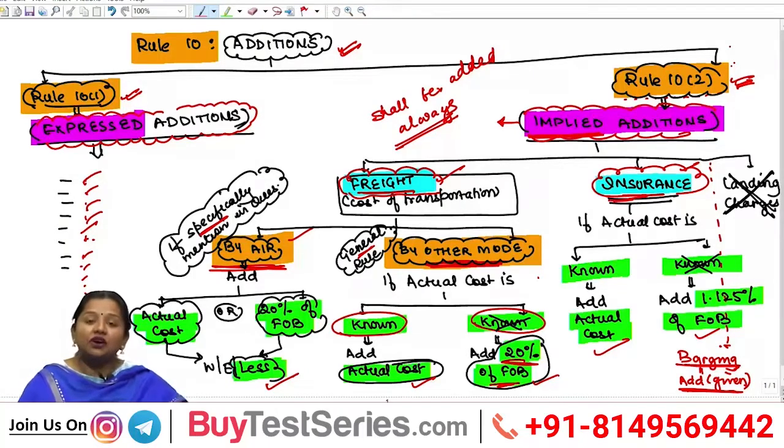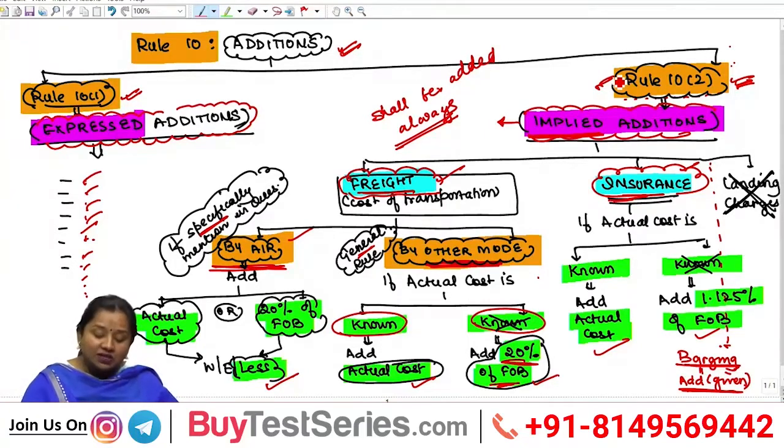The lawmaker says if freight or cost of transportation has been actually given in the question, then you need to add the actual cost while determining AV. However, if this cost is not mentioned because it might not have been incurred actually by the importer, as he must be carrying goods in his own vessel or aircraft, then while determining assessable value for customs duty, 20% of FOB shall be added.